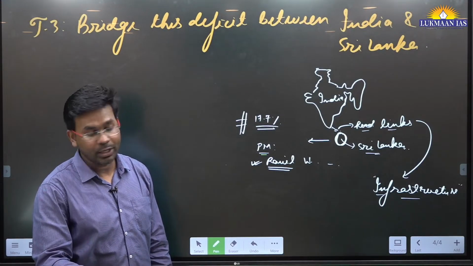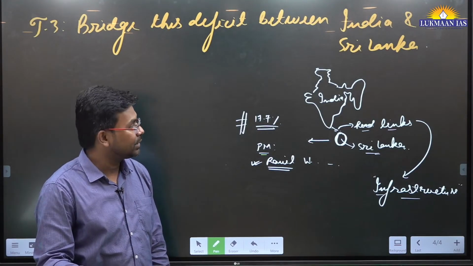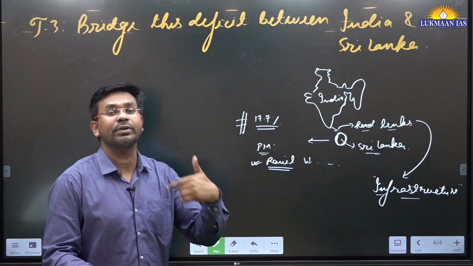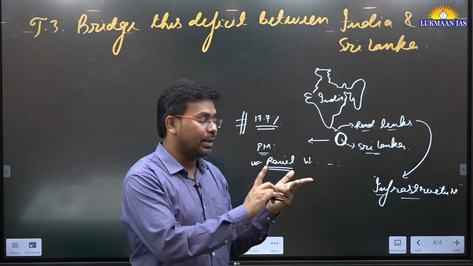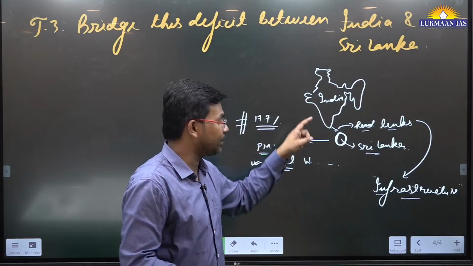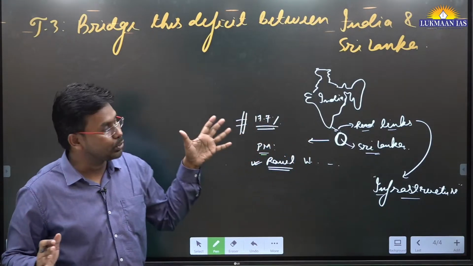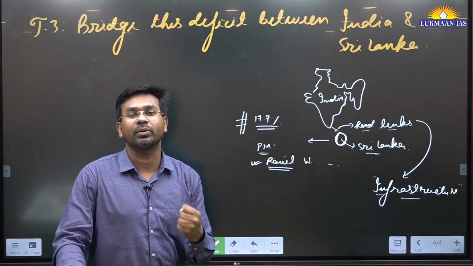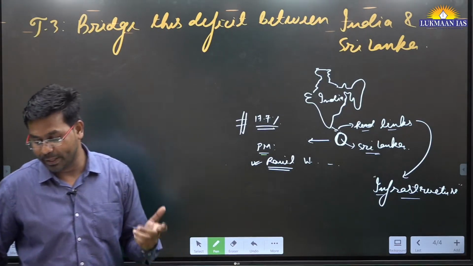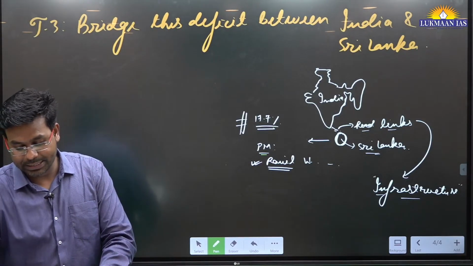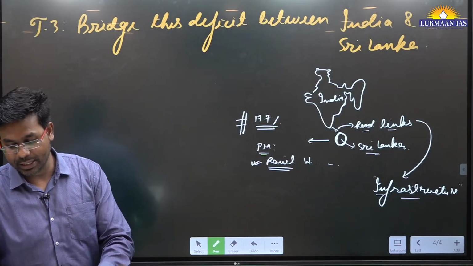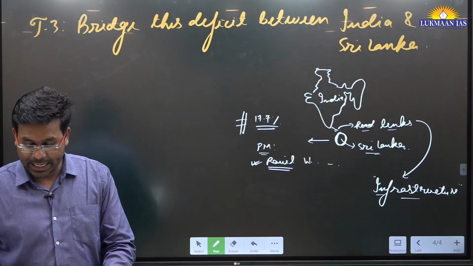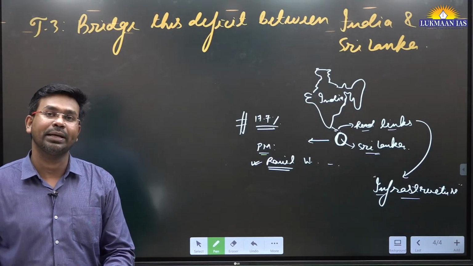So in this article, the author has said that India and Sri Lanka need to come closer with one another in terms of infrastructure projects. We can build bridges, we can build ports in Sri Lanka, so that these two countries can come closer with one another in terms of economic ties. So finally, the author says that the relationship between India and Sri Lanka in the areas of infrastructure development, energy links and trade should be much deeper than what it is now.